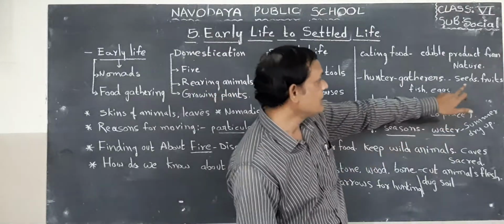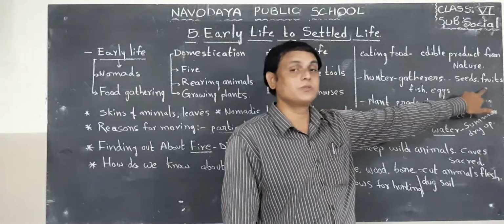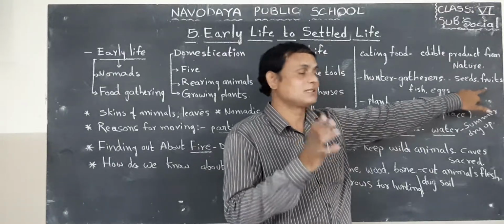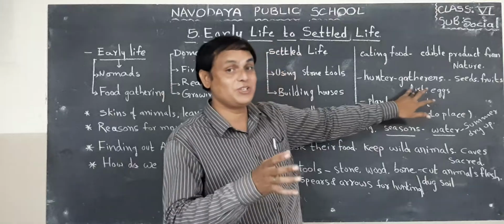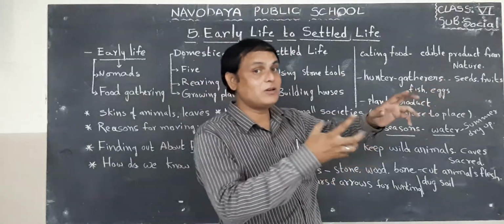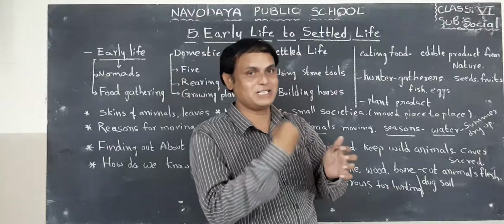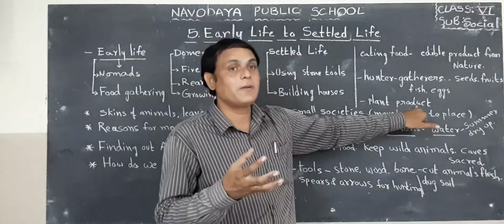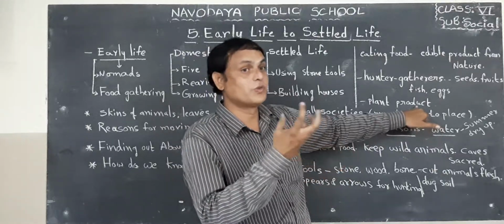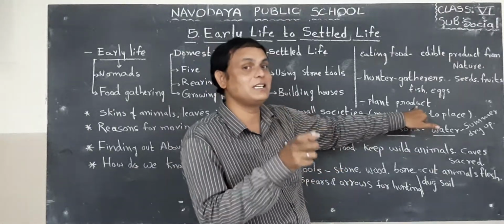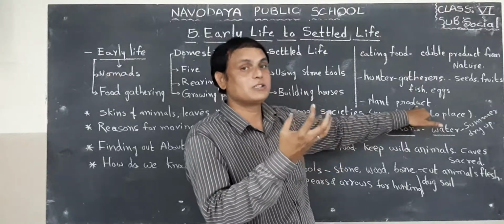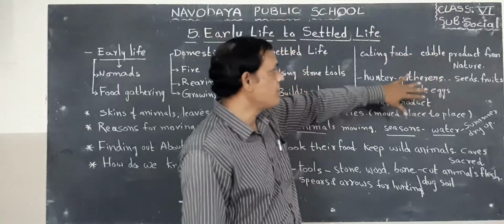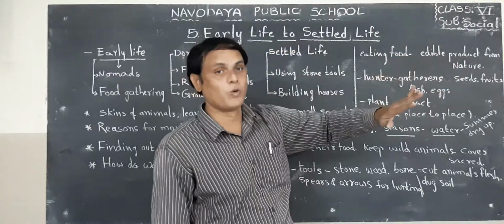Next, they take seeds and fruits of the trees. They catch fish. They gather birds' eggs for eating. Next, plant products. What are the plants? Useful plants. They recognize them and take the plant products as food. So these are the main things of the early people.